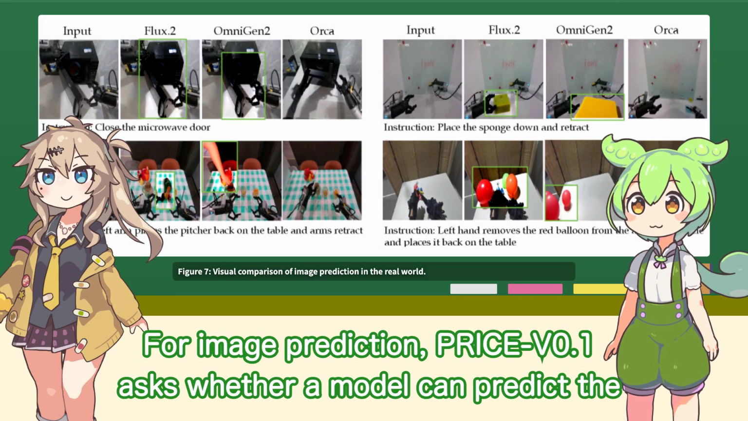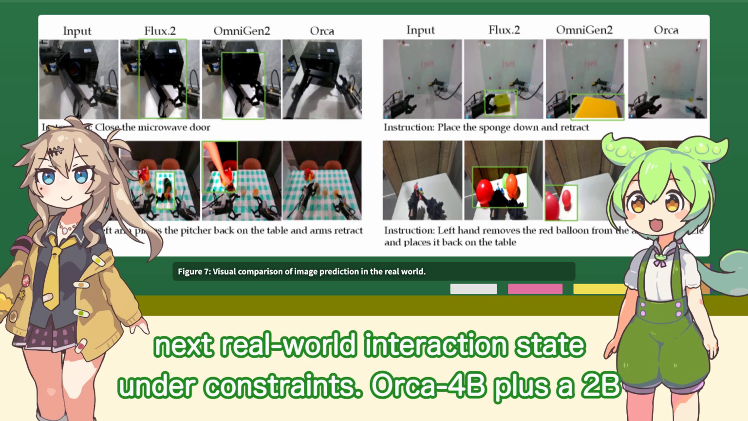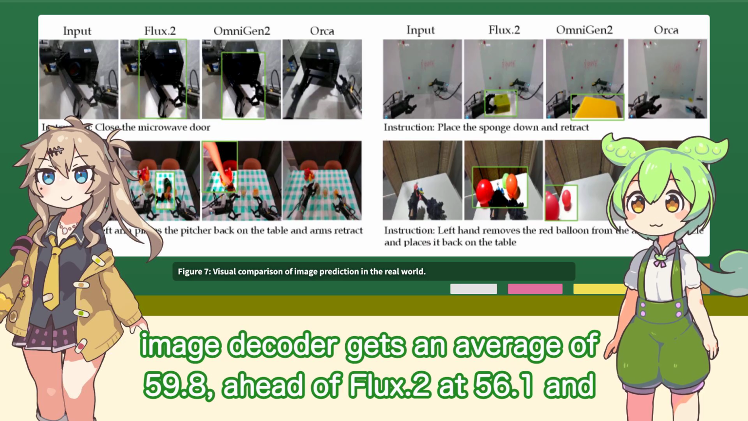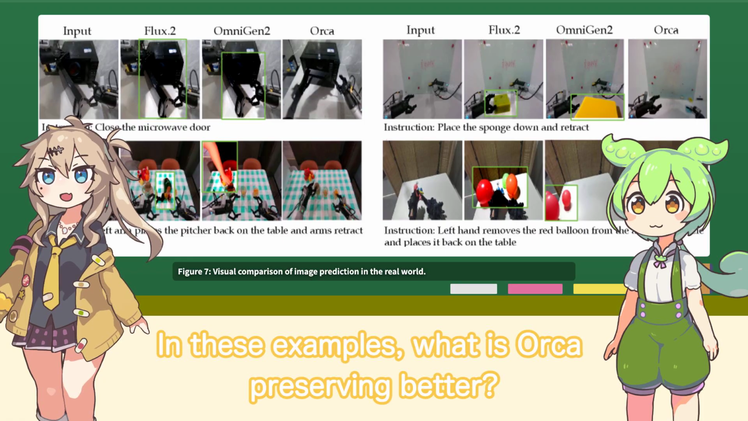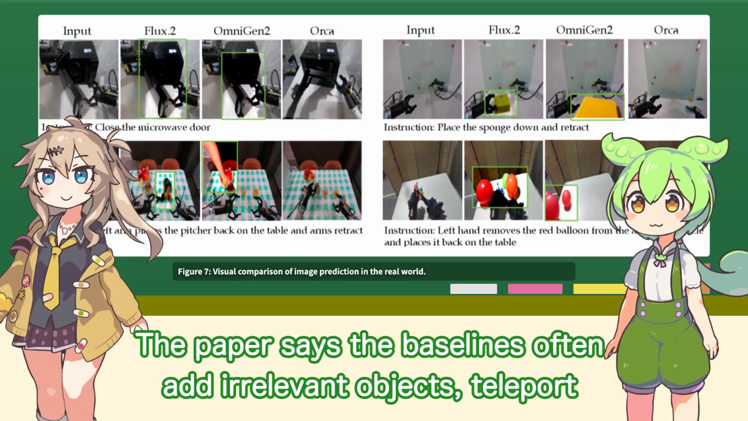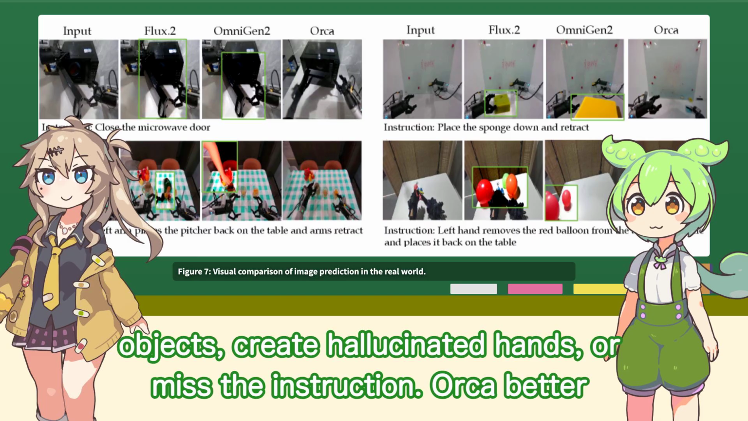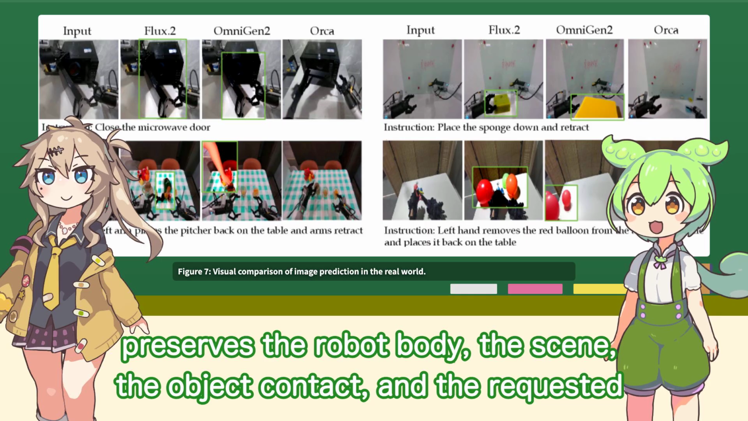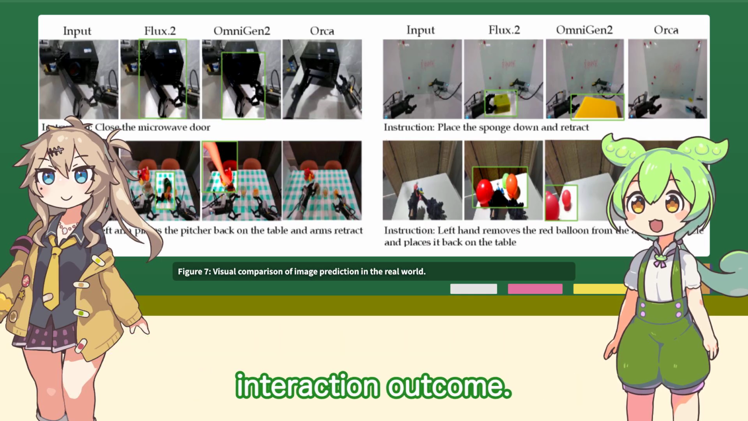For image prediction, the task is not ordinary image generation. PRICE V 0.1 asks whether a model can predict the next real-world interaction state under constraints. Orca 4 billion plus its 8 billion image decoder gets an average of 59.8, ahead of Flux 2 at 56.1 and OmniGen 2 at 39.6. In these examples, what is Orca preserving better? The paper says the baselines often add irrelevant objects, teleport objects, create hallucinated hands, or miss the instruction. Orca better preserves the robot body, the scene, the object contact, and the requested interaction outcome.